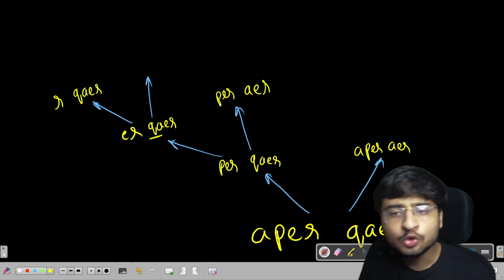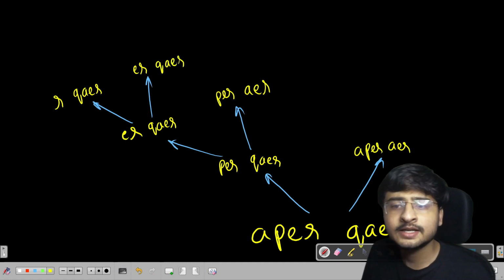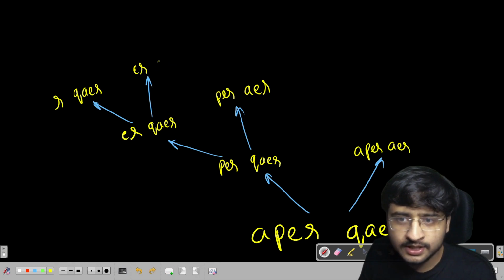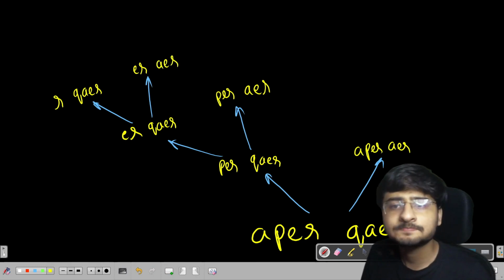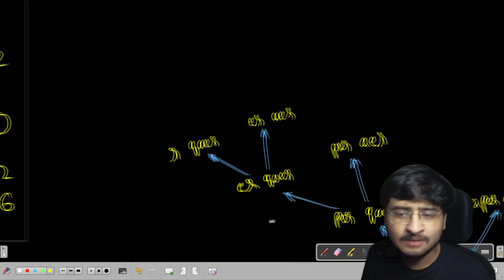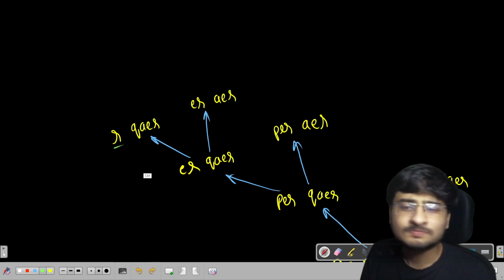Here I'll delete Q, right? So ER and QAER will be as it is. Correct? I have to delete Q, right? So AER will go here. I hope it is clear. Now, still you can see one problem is persisting, that R and Q are not equal.